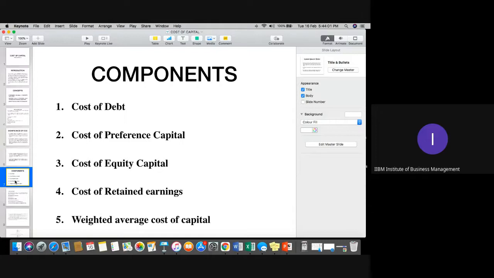Please note down all these points because these are the 5 major topics we have in this unit. 2 or 3 topics will be covered today, and the remaining, WACC and other topics, will be covered tomorrow. Please note down all these 5 points. These are the major components of this cost of capital.